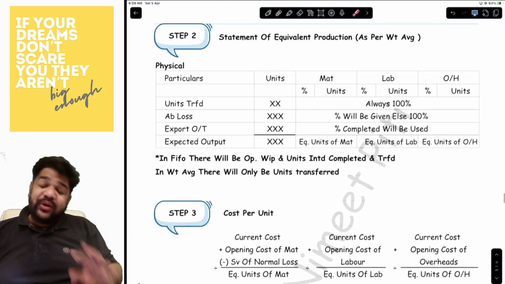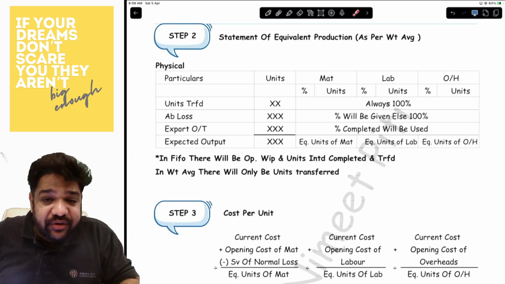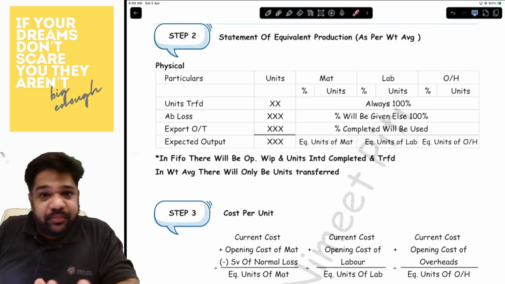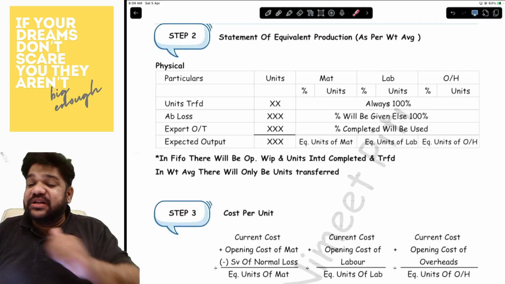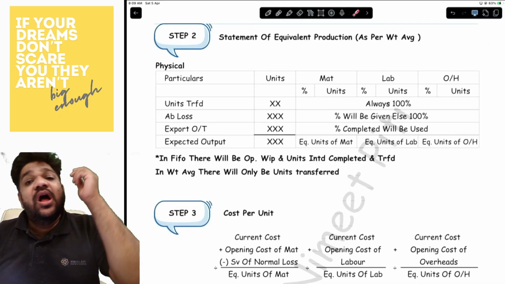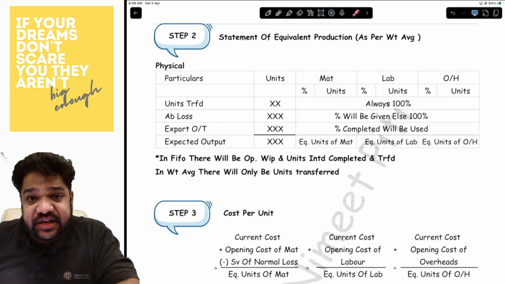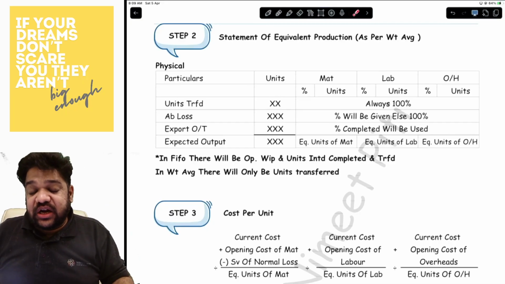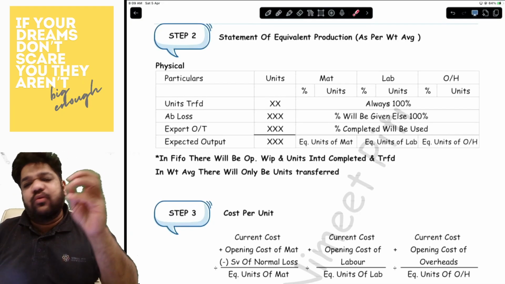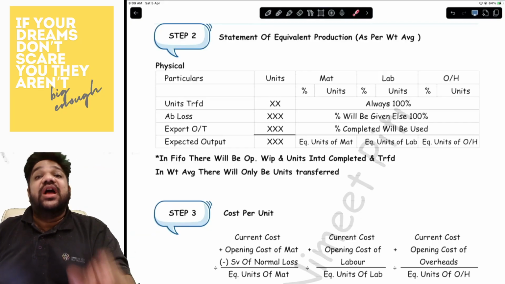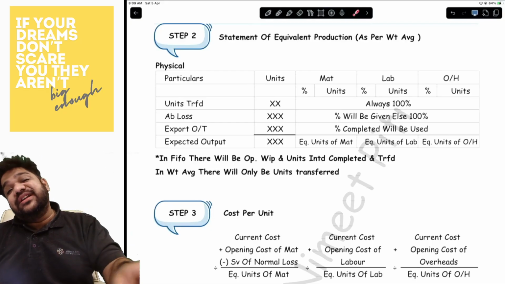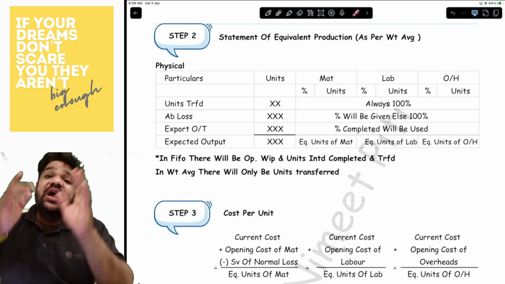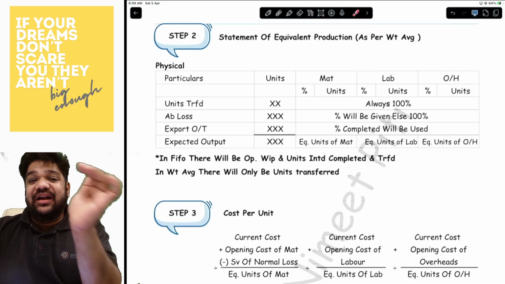If you are doing weighted average, we will have only three entries: transfer, closing, abnormal loss or gain. Transfer's degree of completion will always and always be 100%. Closing stock, whatever is the percentage given to you. Abnormal loss, if a percentage is given, use that. Otherwise, use 100%. If there is abnormal gain, it will always be 100% and in the negatives. So whether you are doing FIFO or weighted average, the abnormal gain will always be 100% and in the negatives.